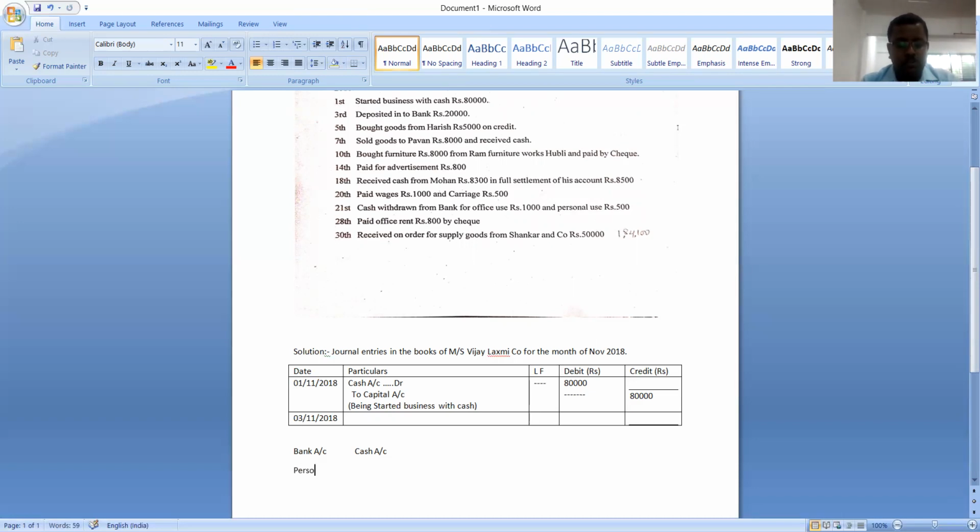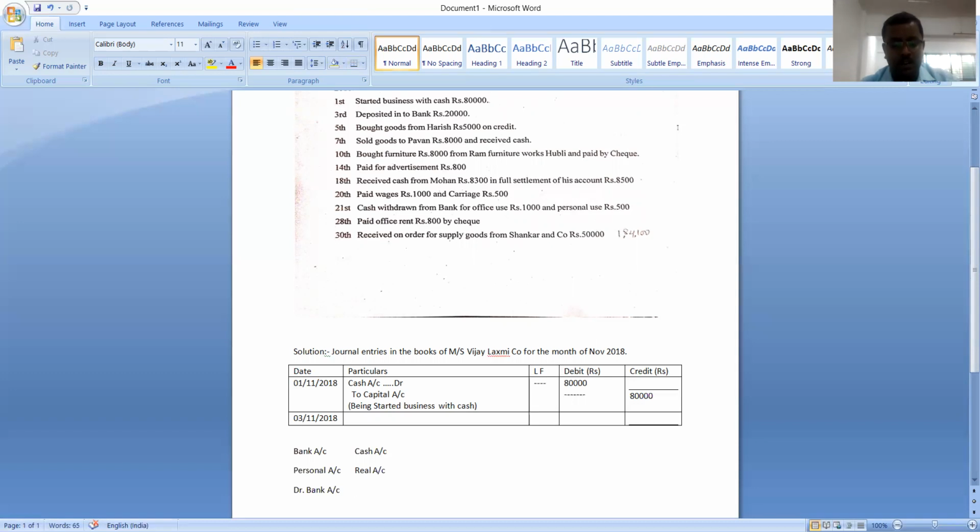Bank account is which account? Bank account is a personal account. Cash account is a real account. Now let's see which rule is applicable to bank account, whether the debit rule or credit rule of personal account. What is the debit rule of personal account? Debit is the receiver. What is the transaction? Deposited into bank, right? So banker is the receiver. So which account should be debited? Bank account should be debited, because banker is the receiver.